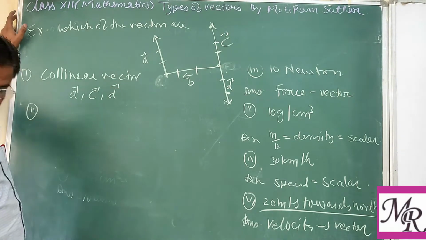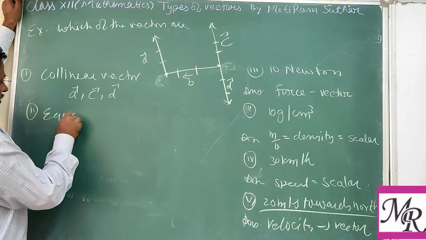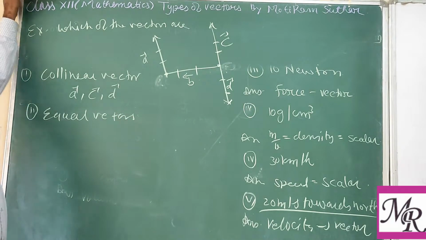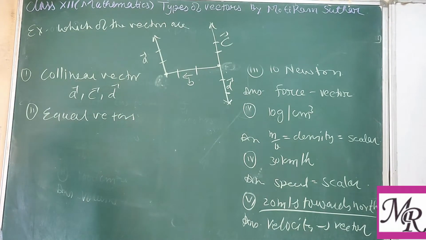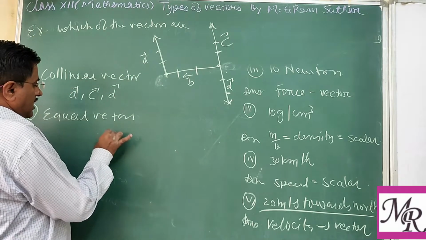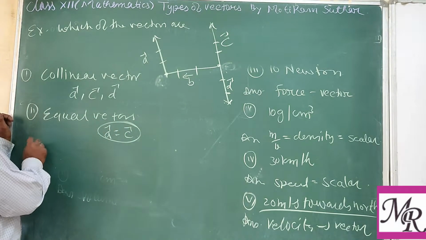The second part asks for equal vectors. Equal vectors have the same magnitude and direction. So only vector A and vector C. So the answer: vector A is equal to C.